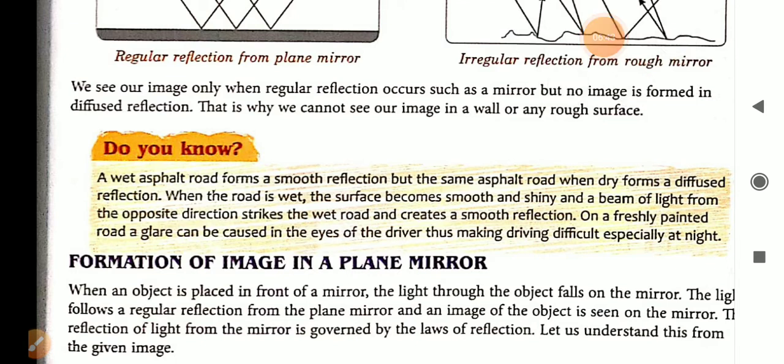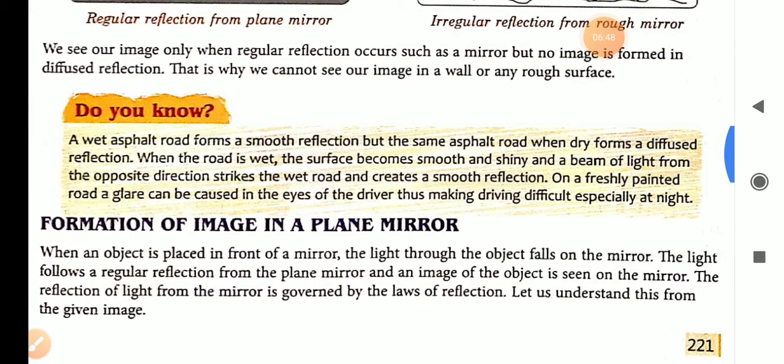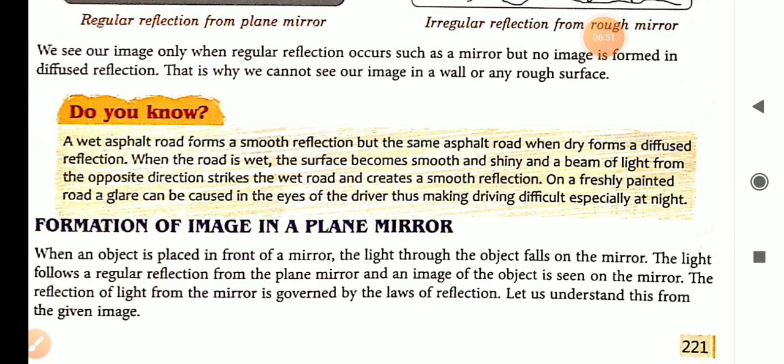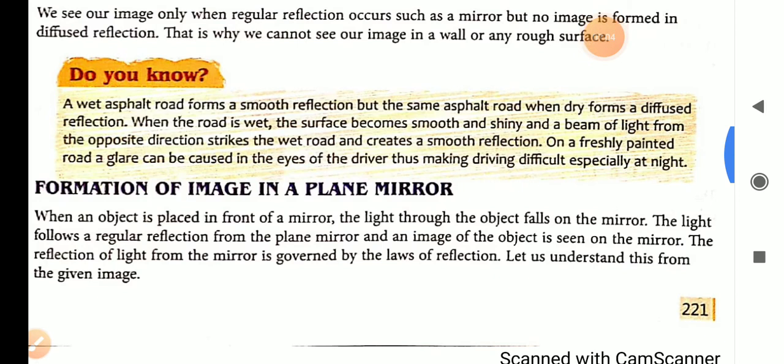Now, do you know a wet asphalt road forms a smooth reflection, but the same asphalt road, when dry, forms a diffused reflection? Asphalt road, when the roads are made by asphalt, that is अलकतरा, उससे जब रोड बनता है तो न्यू में वो स्मूथ होता है and it can form some images on it, and it is regular reflection.